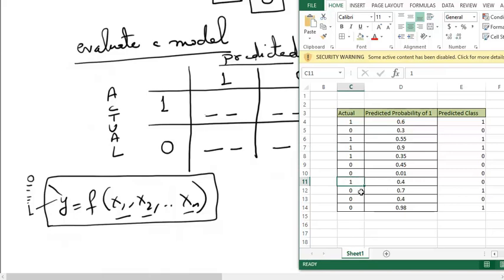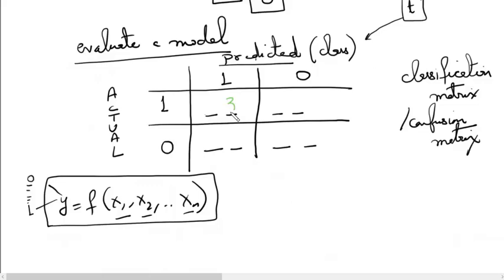So it's still 3 and I do not have any actual ones. So 3 is the count of the actual ones which are also predicted as ones. So this will have a count of 3. So I will write a 3 here. So 3 rows or 3 observations out of all are actual ones, and I have predicted ones for them as well. Similarly, I will count these others.